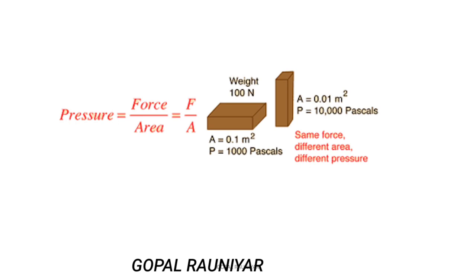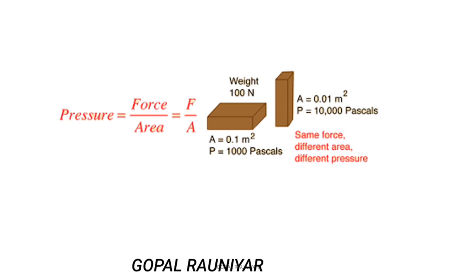So it is a good question. We have to calculate pressure in two different cases, and in both cases the same body is placed in two different ways. You can see in the first case the body is placed in such a way that its surface area is 0.1 meter square, and in the second case the body is placed in such a way that its surface area is 0.01 meter square. In both cases the body is the same, so the force, or thrust, will be the same, but the area is different, so the pressure will be different.